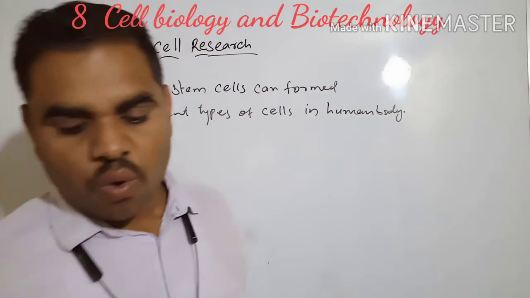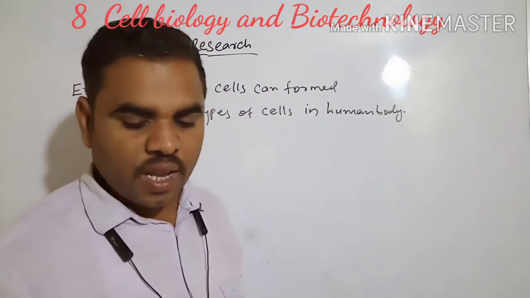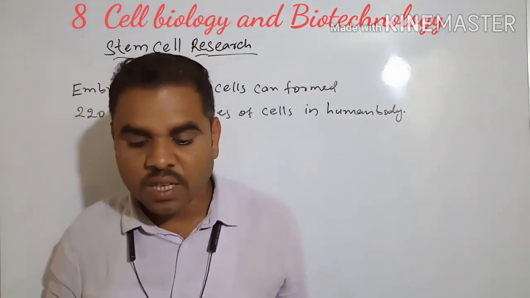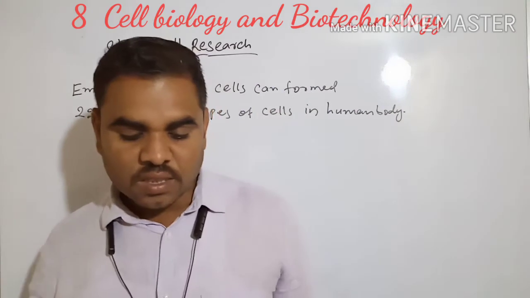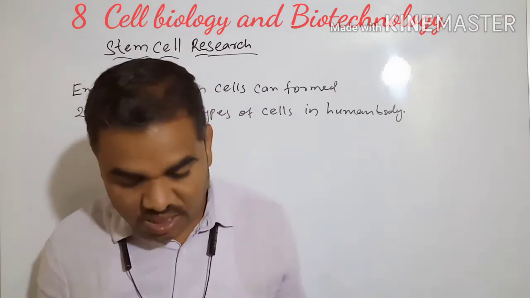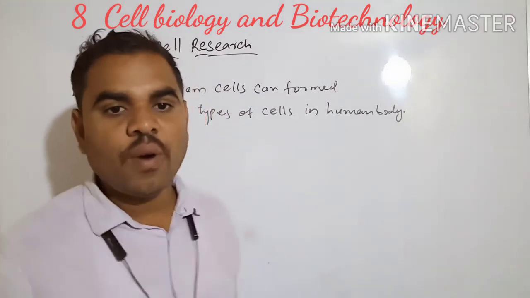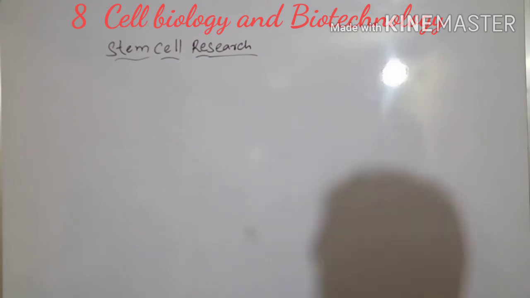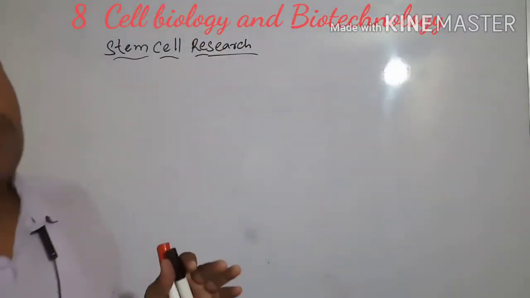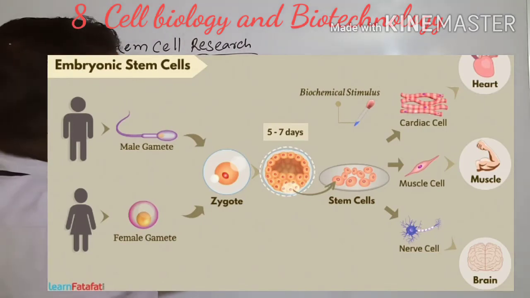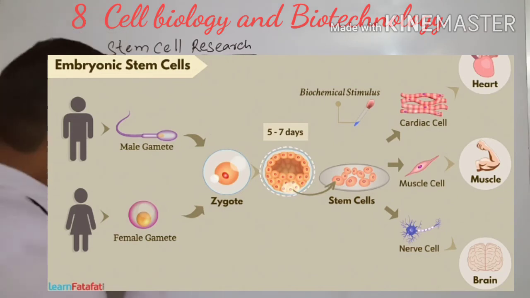Next we look at animal cells. The study of the structure and function of plant and animal cells is cytology, or cell biology.